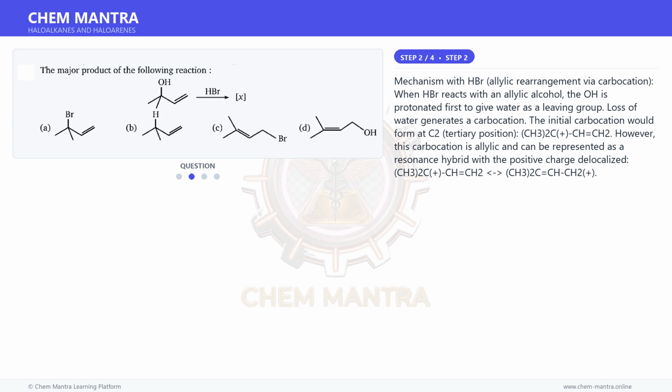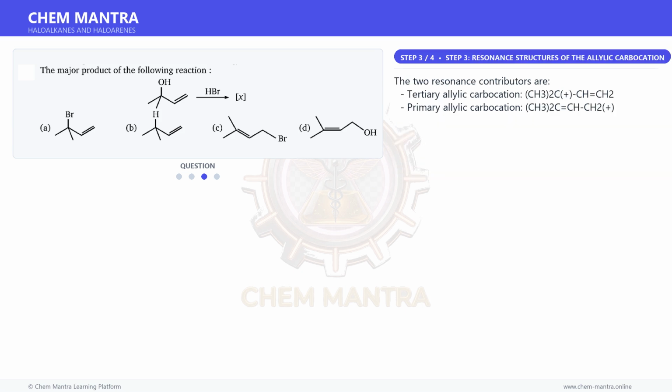However, this carbocation is allylic and can be represented as a resonance hybrid with the positive charge delocalized: (CH3)2C+-CH=CH2 ↔ (CH3)2C=CH-CH2+. Moving on to the next step.